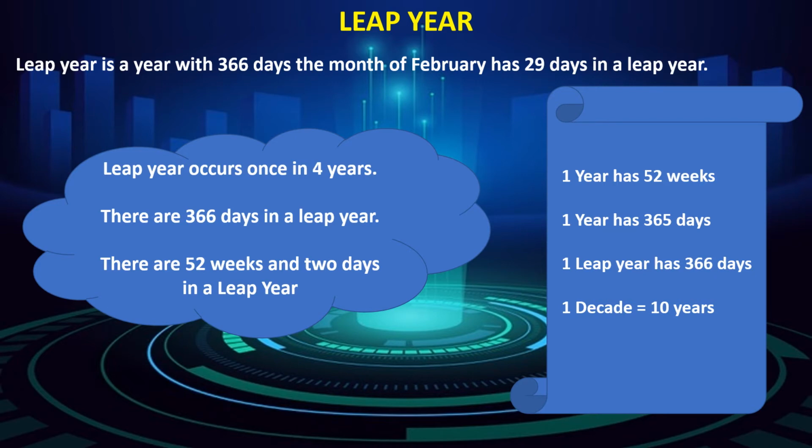1 year has 52 weeks. 1 year has 365 days. 1 leap year has 366 days. So 1 decade is equal to 10 years.